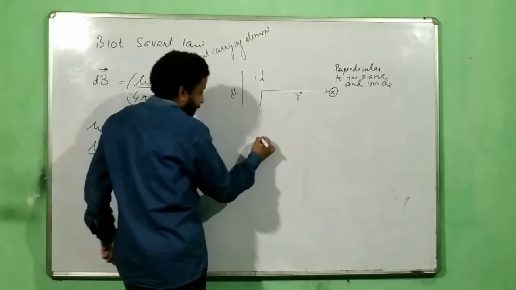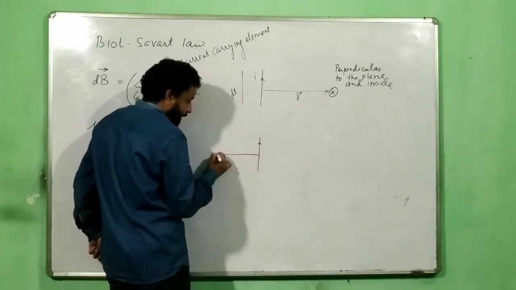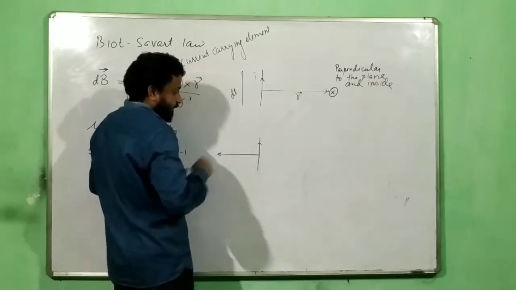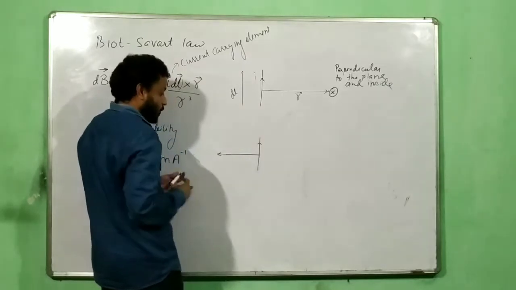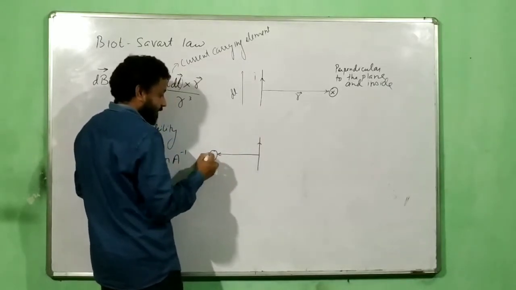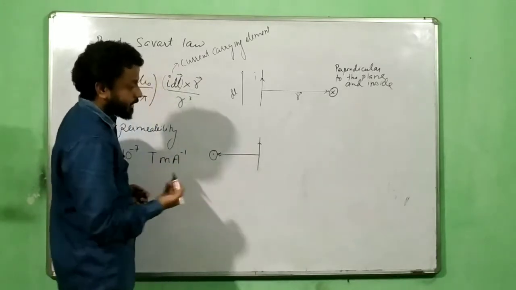So suppose I have this wire now, and let us say I want to find the field in this direction over here at this point. What is the field? In this case, this is my I dl cross r, so it is pointing outward. So the field is in this direction, perpendicular to the plane and outside.